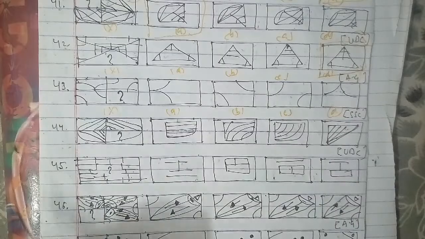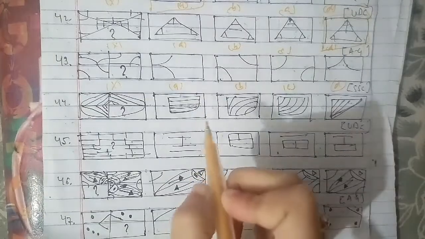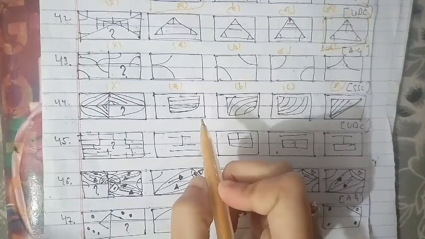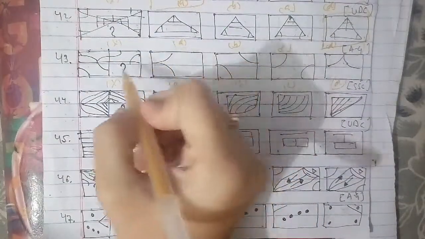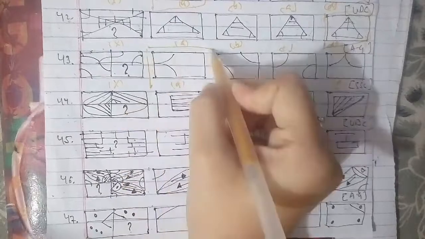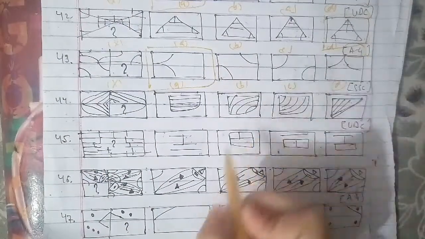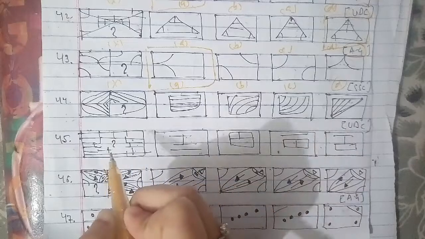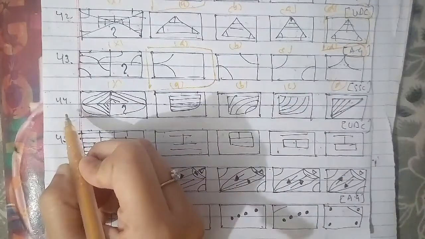We'll go ahead with another new question that we have to talk about. We have to find out the missing figure, and the figure A will be the right answer for this question, which has been asked in your assistant grade question paper here as well, and that is also an important paper with respect to competition.